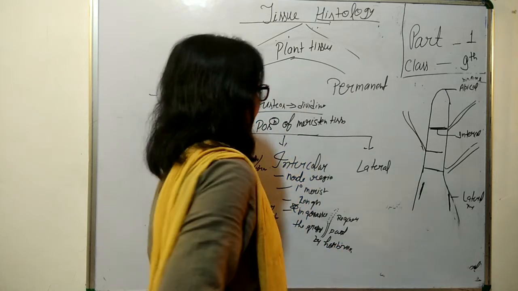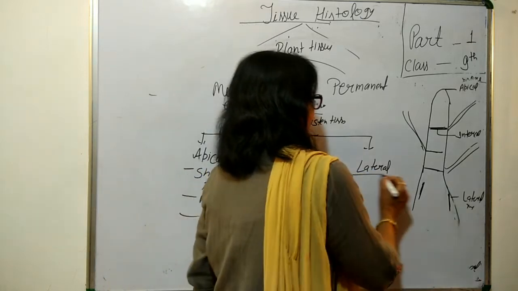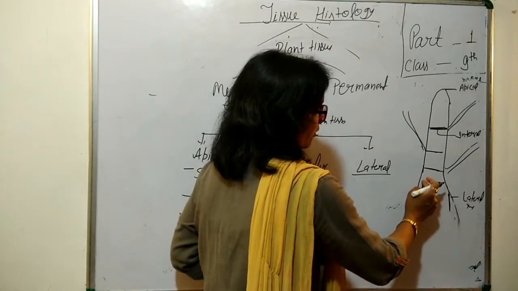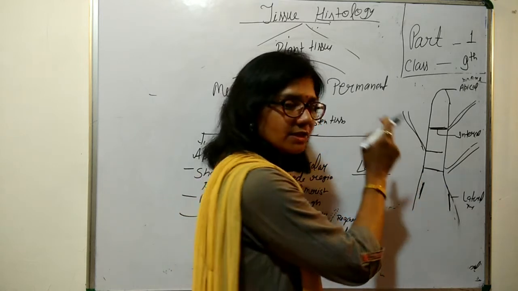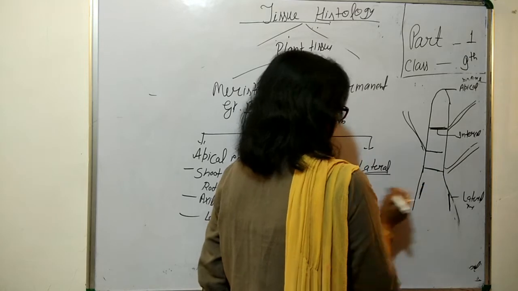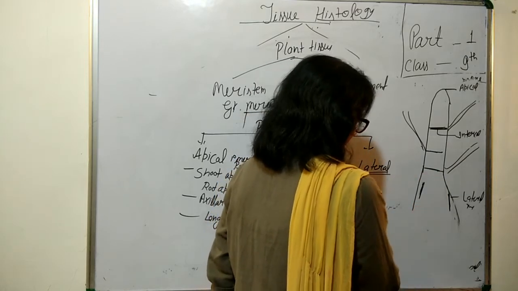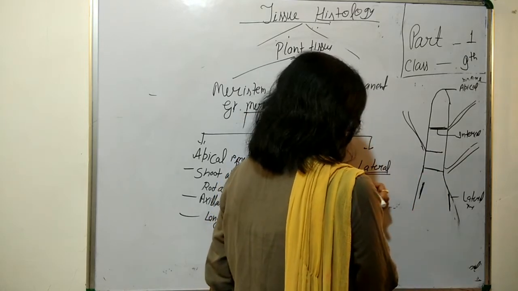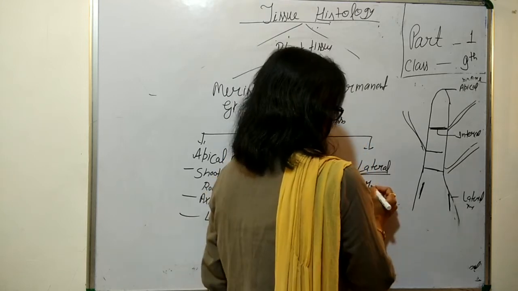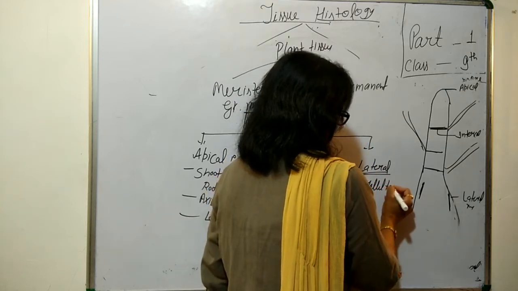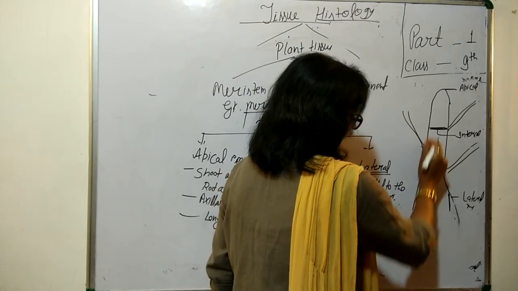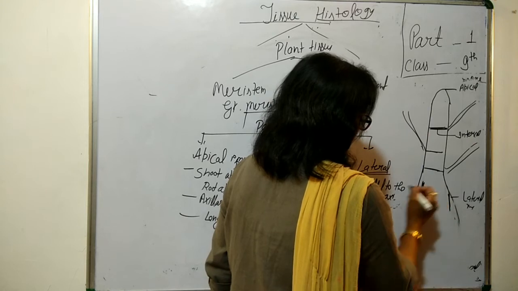Finally, we come to the lateral meristems. These lateral meristems are found parallel to the long axis. We can see the long axis is just parallel to this.